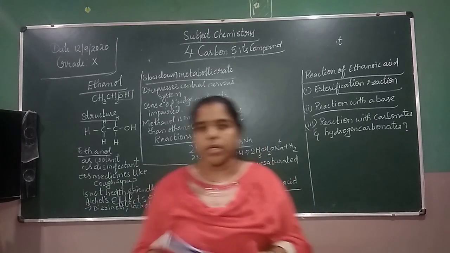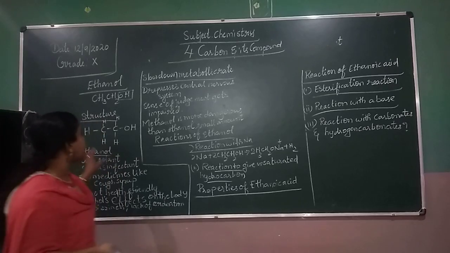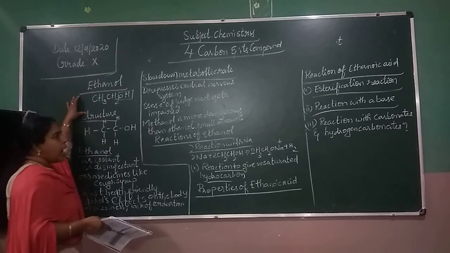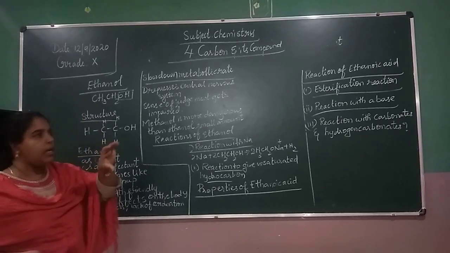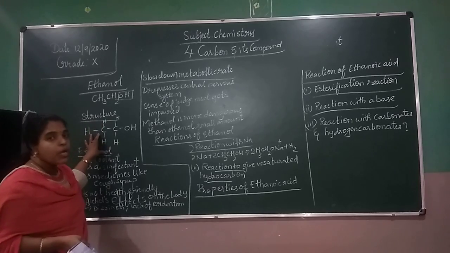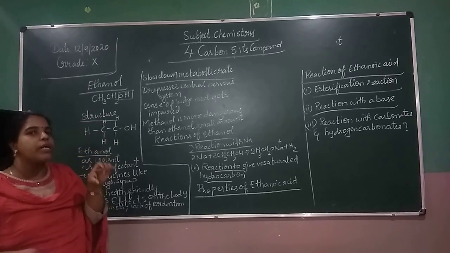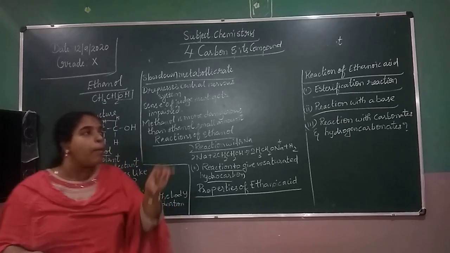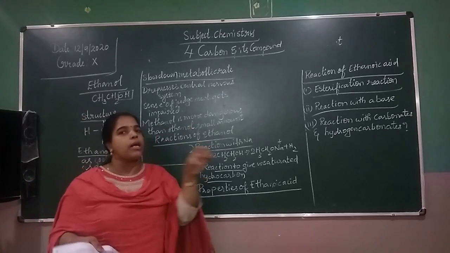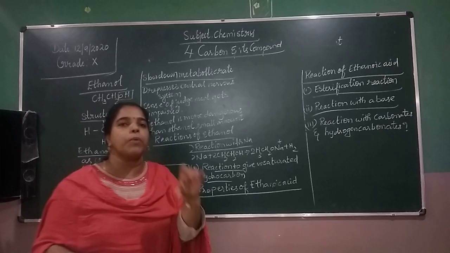So in this class we learned about the properties of ethanol and ethanoic acid. Ethanol comes under the alcohol functional group, but ethanoic acid comes under the carboxylic acid functional group.